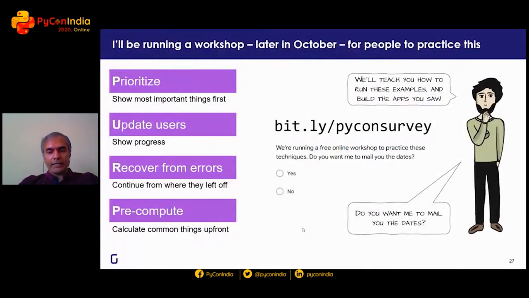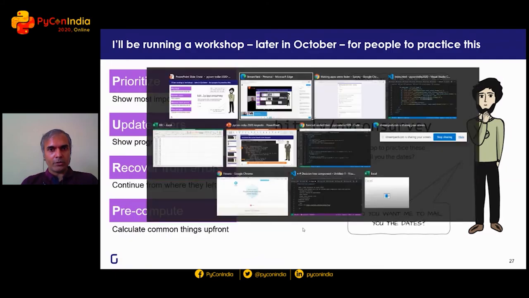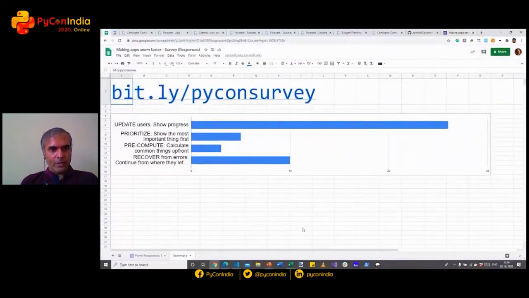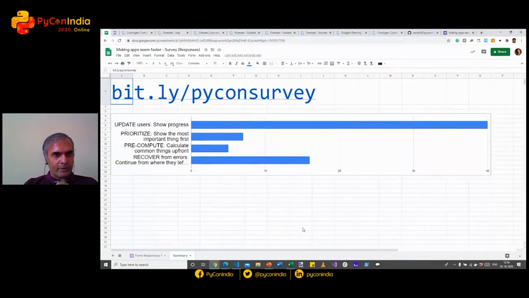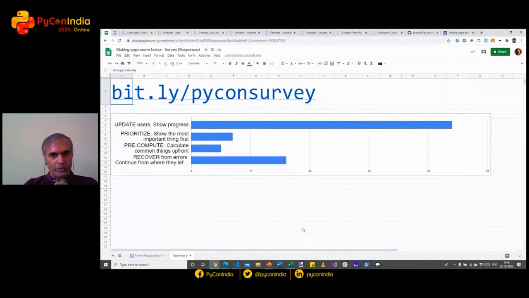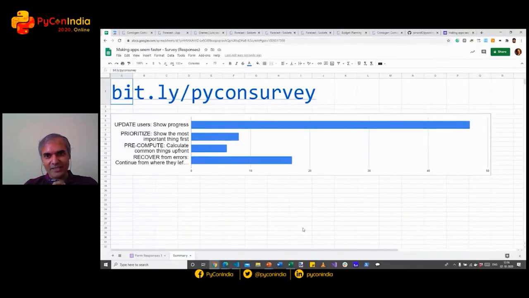Well, in that case, I'll just give people a minute or two. Okay, the results are starting to come in. Interesting. What we see is that by far, people would prefer to show progress. That's like 2x, 3x. I guess that's a principle that we are literally seeing as the screen progresses, because we are seeing the progress live.